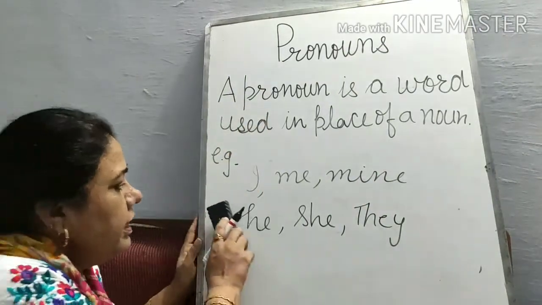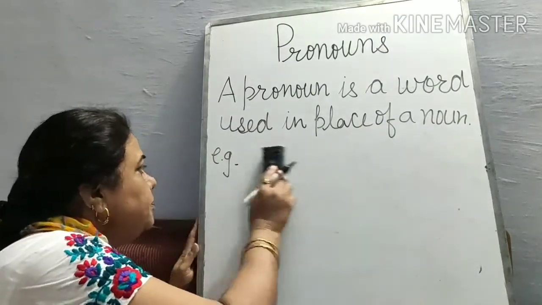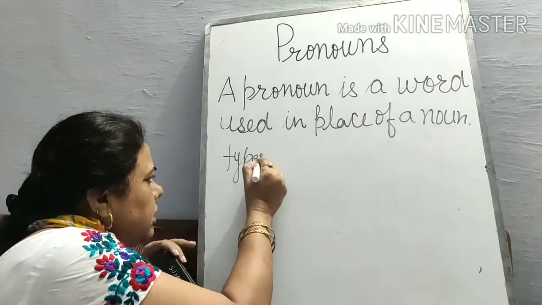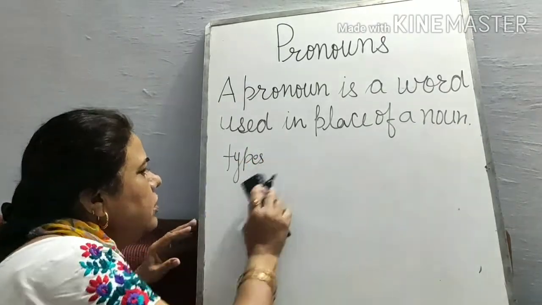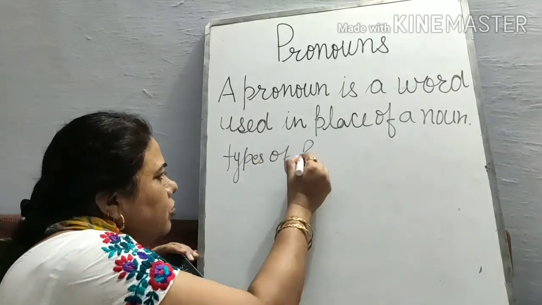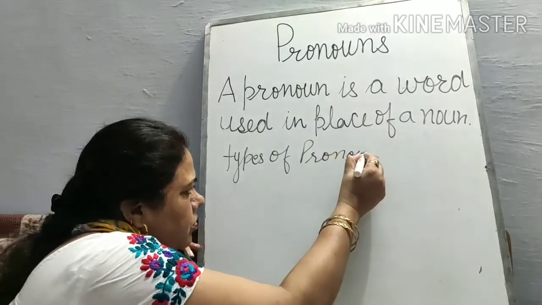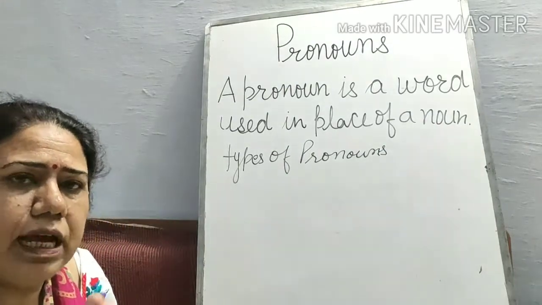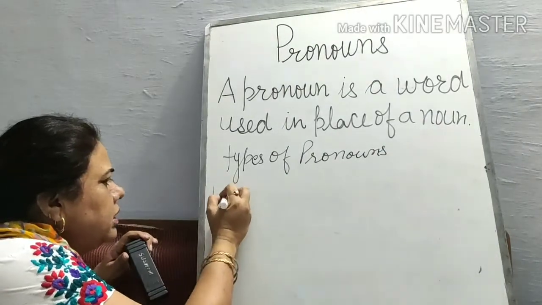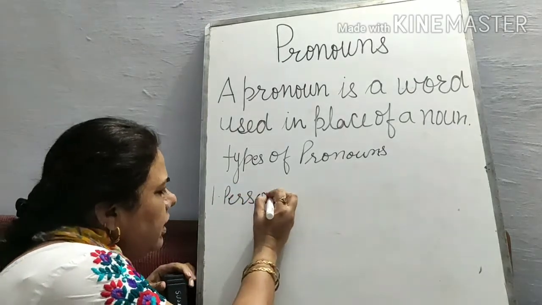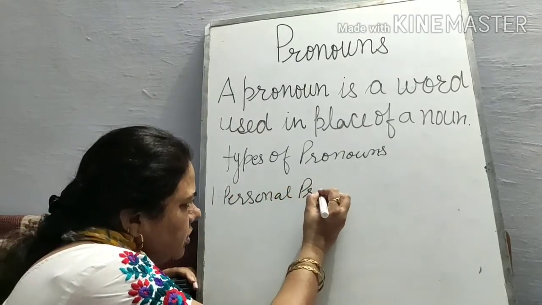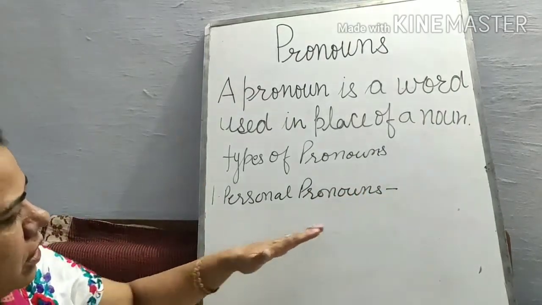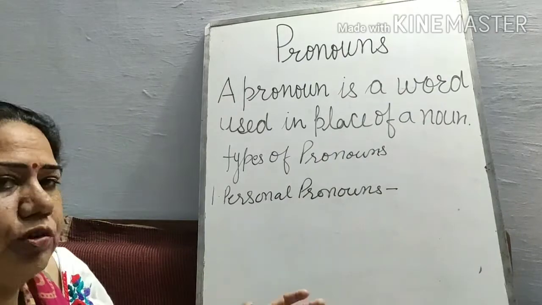So next we will take kinds or types of pronouns. There are 9 types of pronouns in English grammar. First I will write personal pronouns. Personal pronouns are those pronouns that we count for a person.